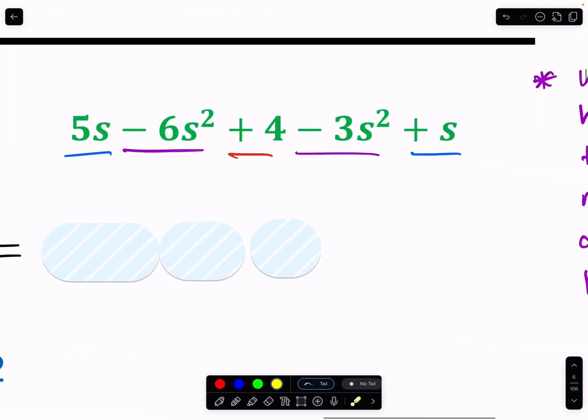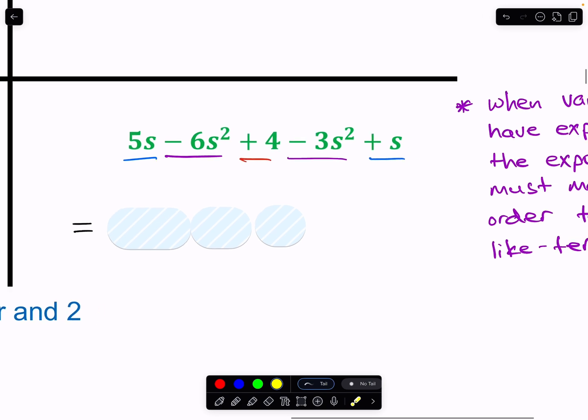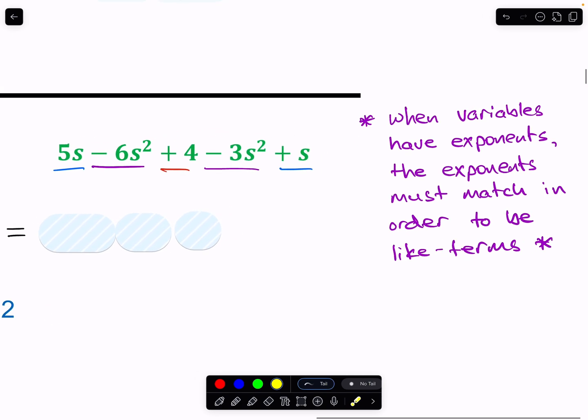Our last example, let me zoom out a little bit because there's a note I want you to add to your paper. That's right here in purple. When variables have exponents, the exponents must match in order to be like terms. So don't make the mistake of saying that, oh, well, 5s has an s in it, and negative 6s squared has an s in it. They're not like terms, because 5s only has one factor of s, while negative 6s squared has two factors of s. They are not like terms. But if the exponents match, like these two do, then they're like terms.